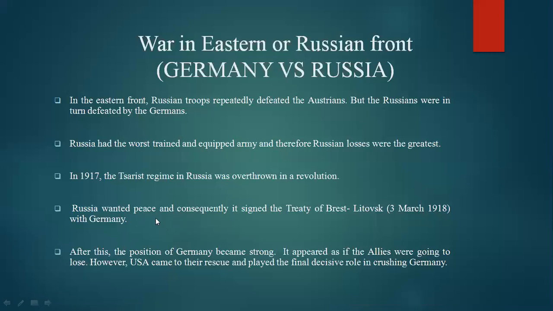So Russia trying to have peace with the German forces is known as the Treaty of Brest-Litovsk, which happened on 3rd March 1918. The German forces never really wanted peace or agreement with the Russian forces. That created a chance for the defeat of the Allies. In the end, America came to the rescue, entered the final war and crushed Germany. This is how Germany got defeated in World War One.